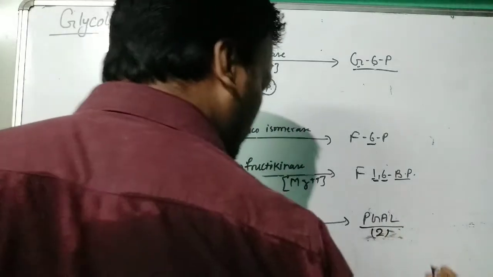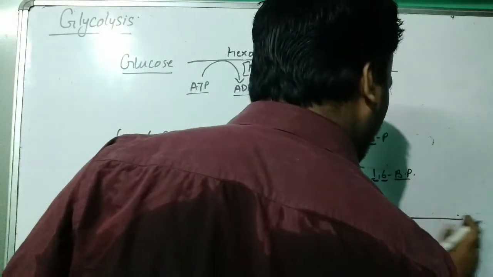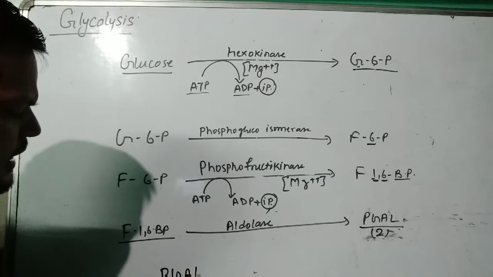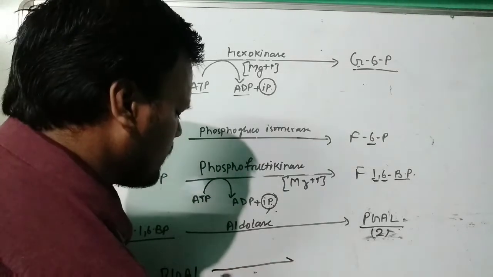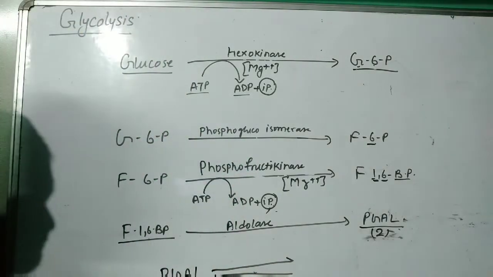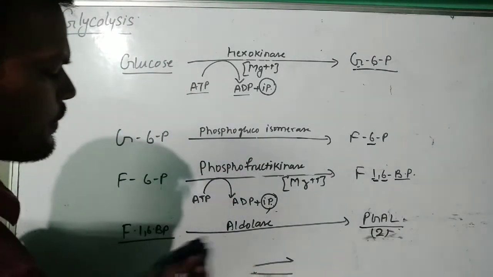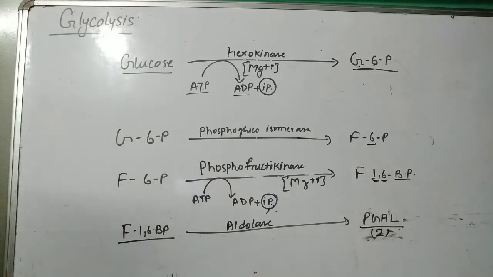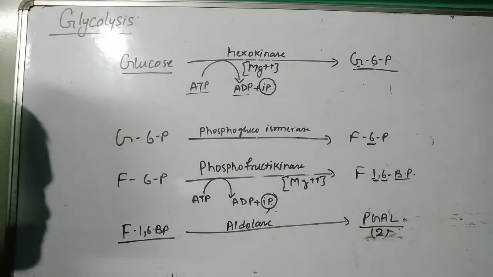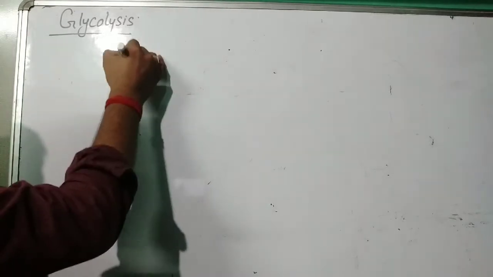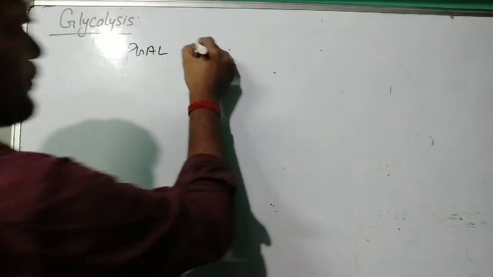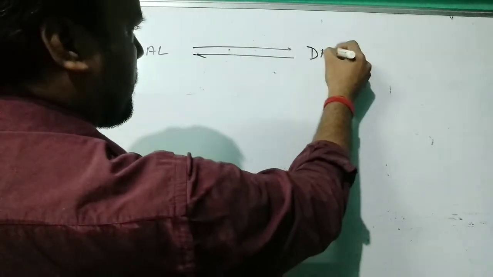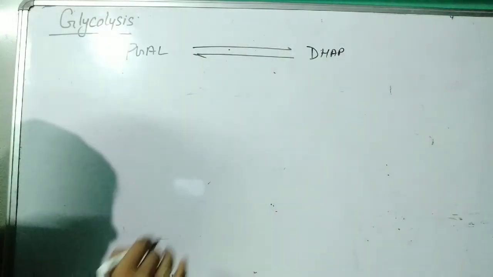And at the same time we have also shown that PGAL, okay, let me rub first because we don't have space. PGAL is interconvertible into DAP, that is dihydroxyacetone phosphate.